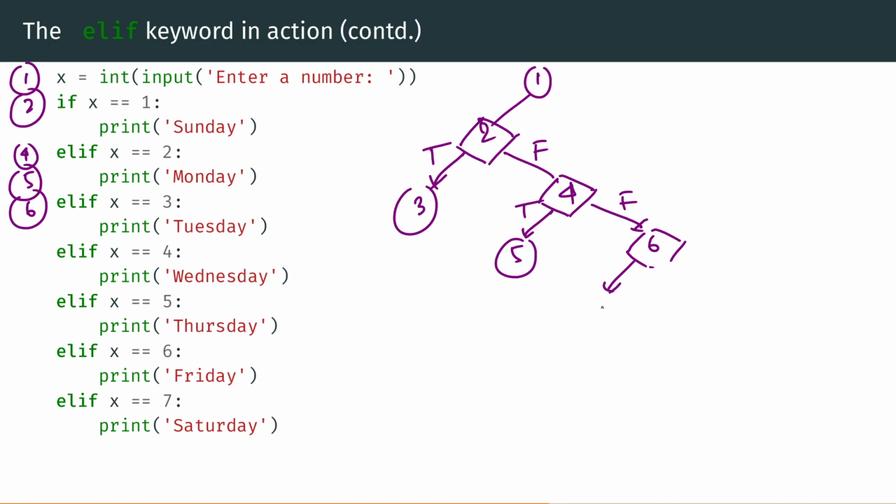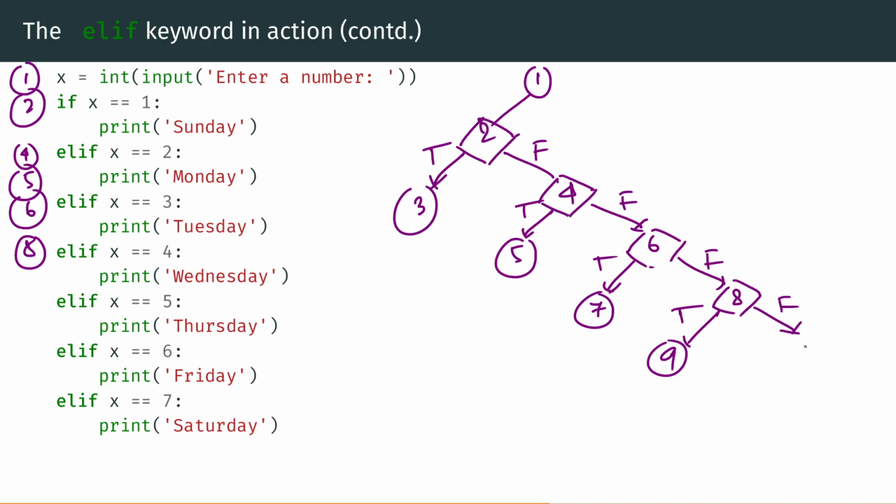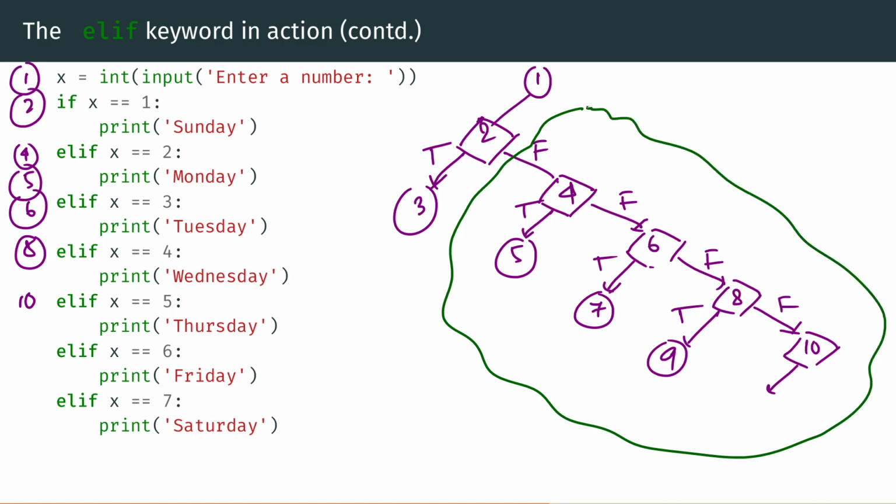If this is true, you print at line 7. If this is false, you go to 8 and check another condition. 8 is a diamond again. If this is true, you print the line at 9. Else you go to 10, and at 10 you check if x equals 5. Again, true, false. So basically, if the condition at line 2 evaluates to true, all of this code right here would be ignored.